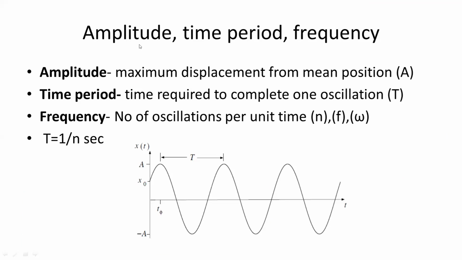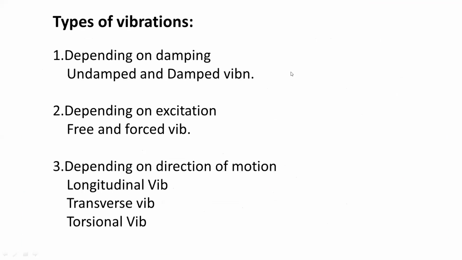Then we have seen the amplitude, time period, and frequency. Then types of vibrations. First, depending on the damping, damped and undamped vibration. Second, depending on the excitation, that is free and forced vibration. And third, depending on the direction of motion.